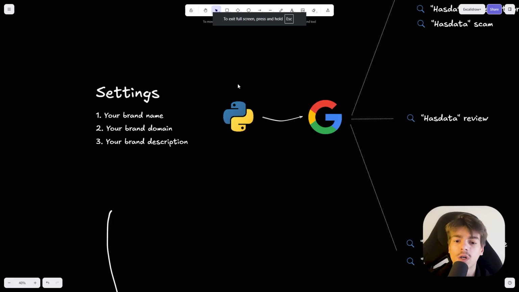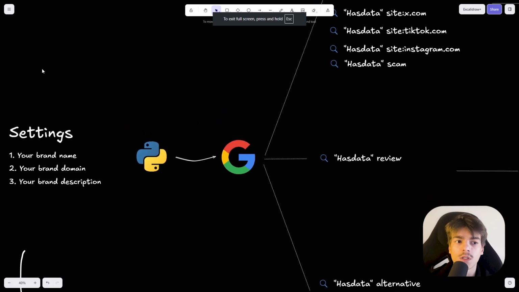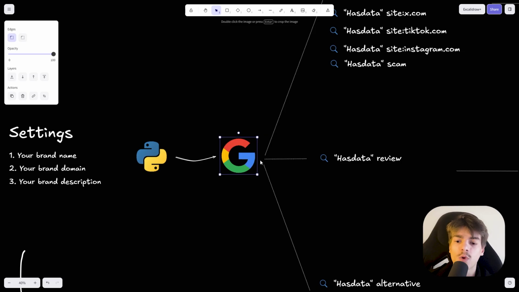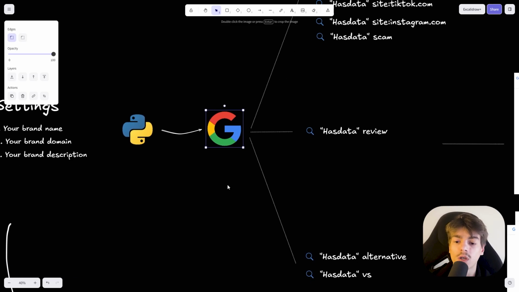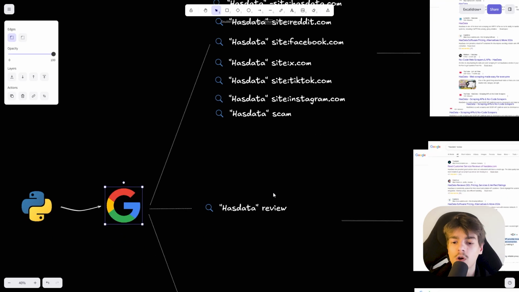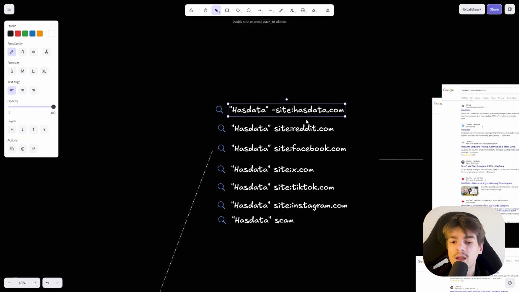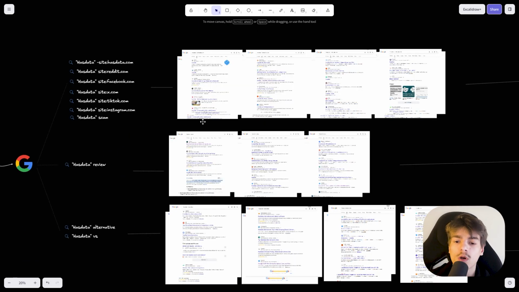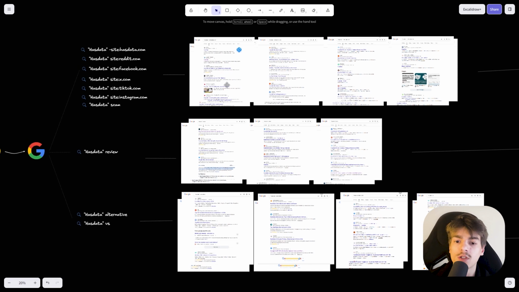Okay, so let me give you an overview on how the script works. Google has already spent millions scraping the data of all brands. We're just going to collect it from them. Now we're going to do this in Python and we're going to use these search queries automatically. That's why I ask you to put the brand name and the brand website. Now the way the script is going to find all mentions of your brand is going to go through all the pages on Google and save the information.